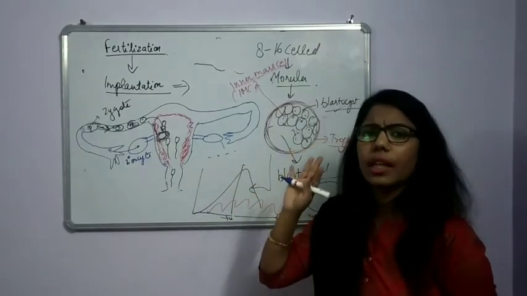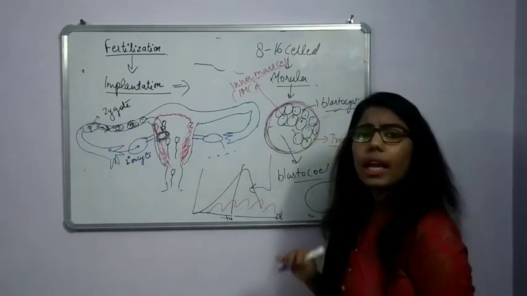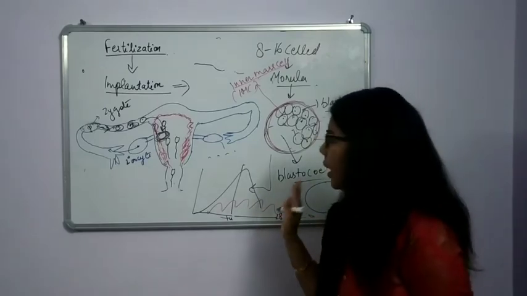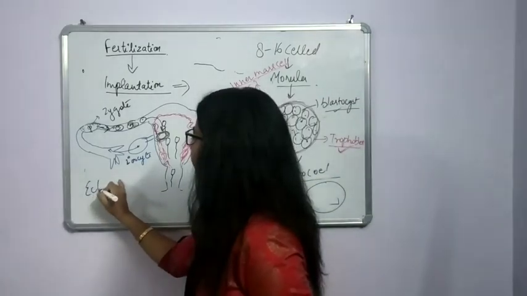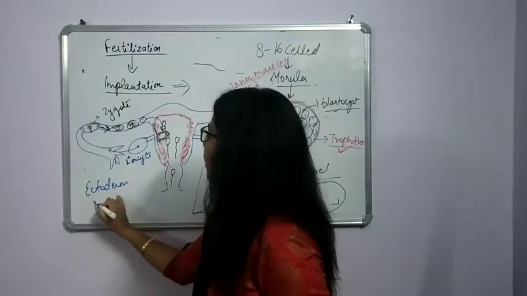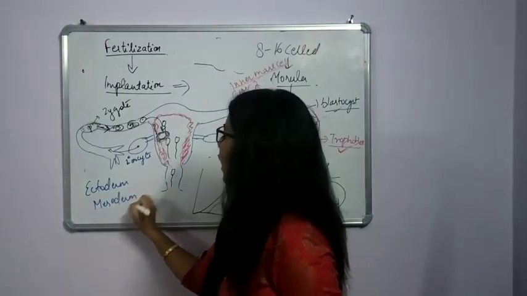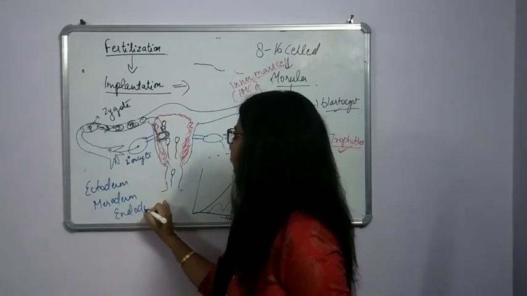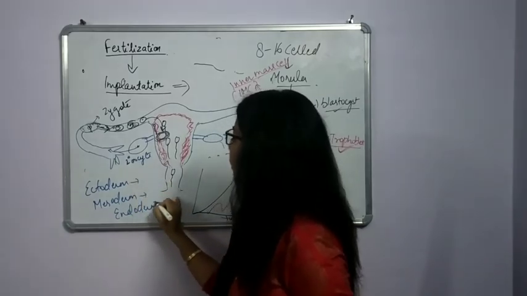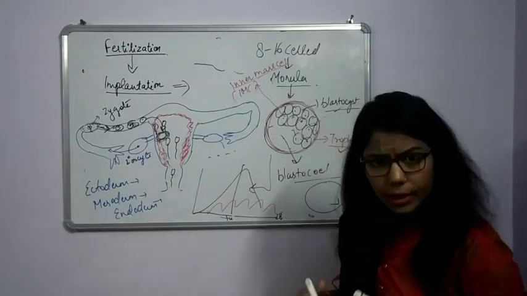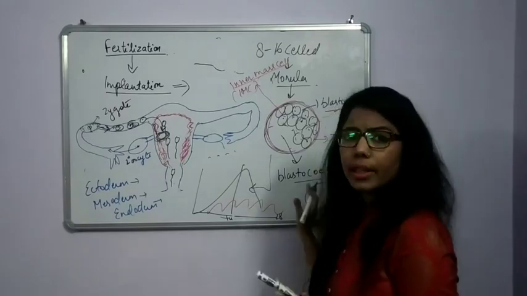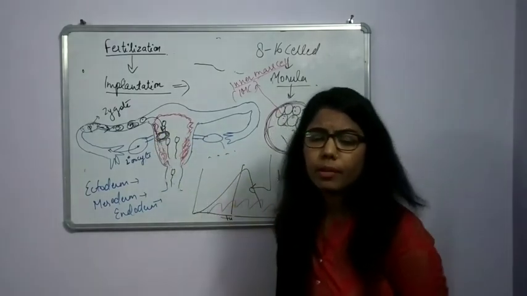Having three germinal layers. What are the three germinal layers? Ectoderm, mesoderm and endoderm. From these, the different organs will form in the growing fetus.